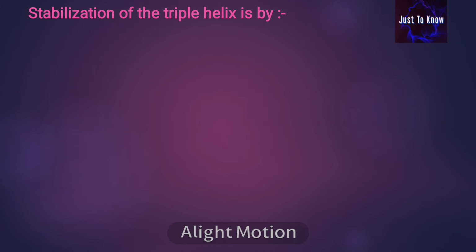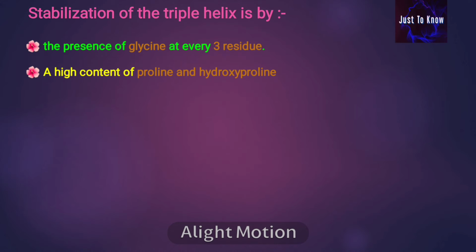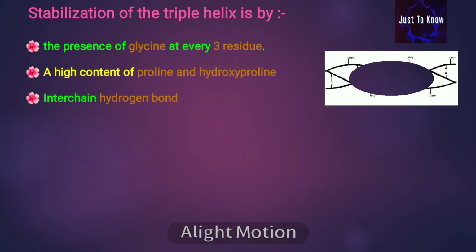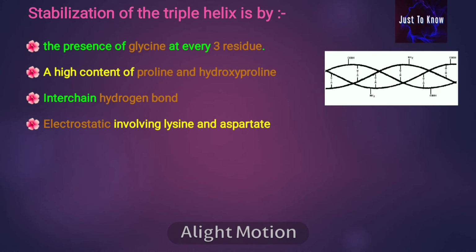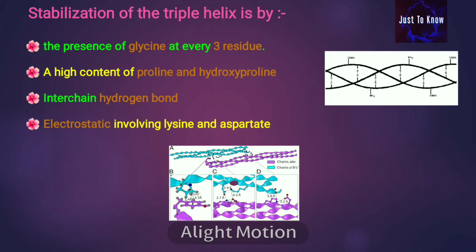Stabilization of the triple helix is brought about by the presence of glycine at every third residue, the high content of proline and hydroxyproline, interchain hydrogen bonds, and electrostatic interactions involving glycine and aspartate.